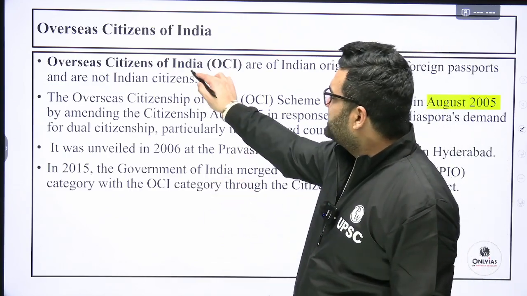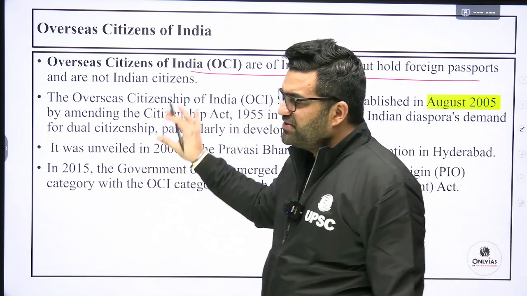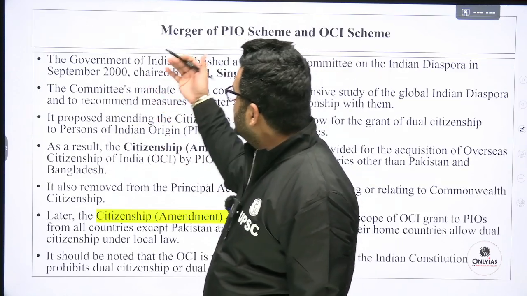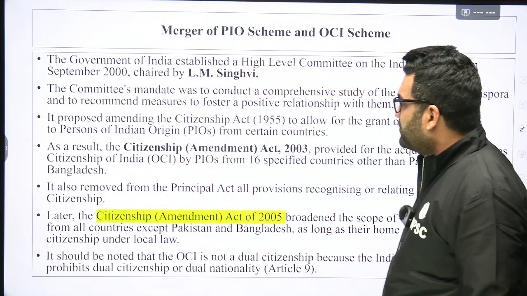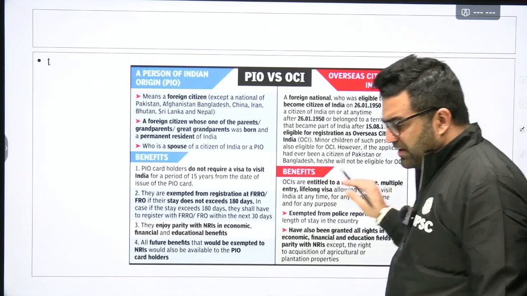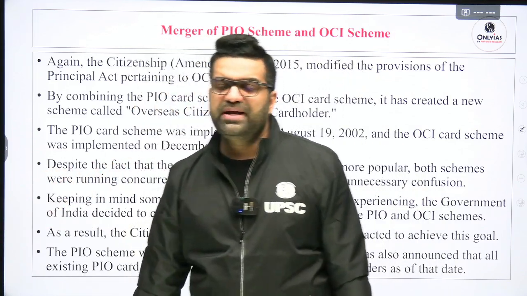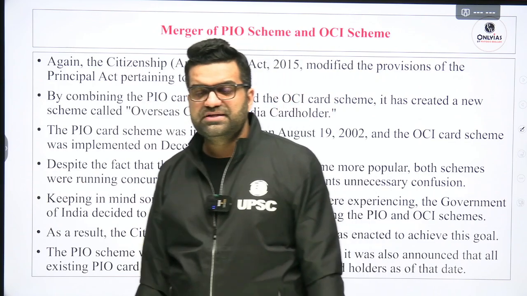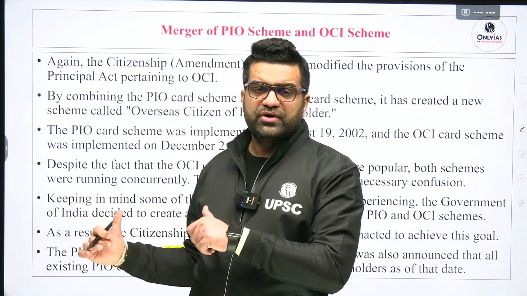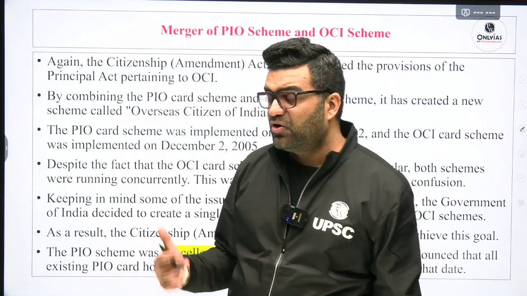Then, Overseas Citizens of India card. I have very succinctly, very briefly mentioned all of this over here. You just go through it, merger of PIO and OCI scheme, etc. You can rely on this piece of information. No need to go through any of the magazines for this particular thing. Why do I want you to revise this? Because we have just celebrated our Pravasi Bharatiya Divas with a lot of fanfare.